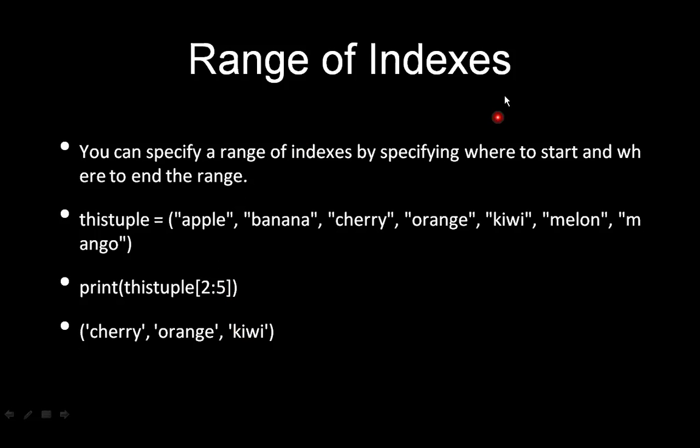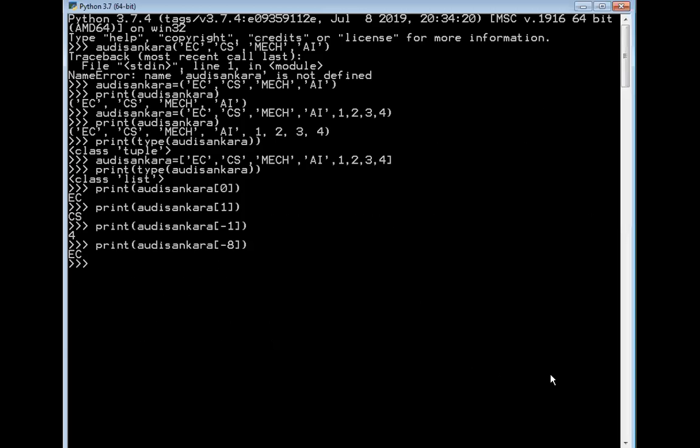Now we will practically look at this example. I want the output to start from the EC branch and end at the AI branch.